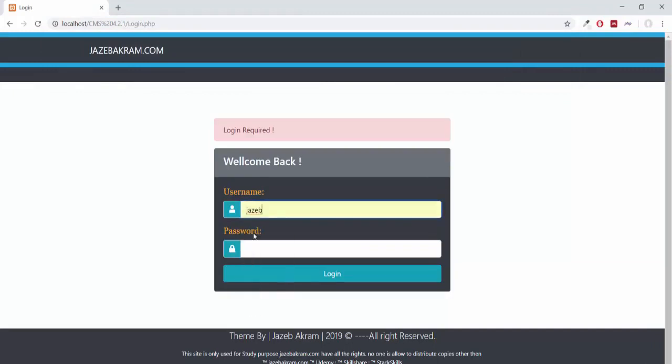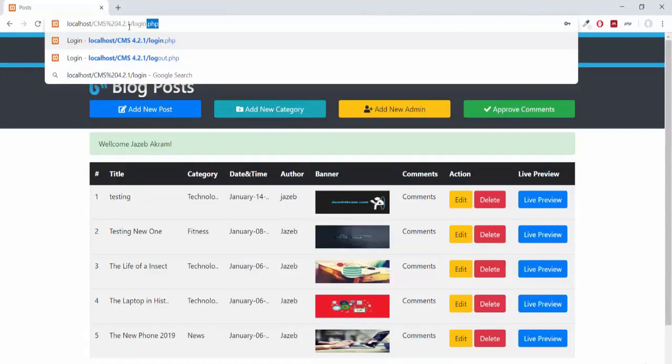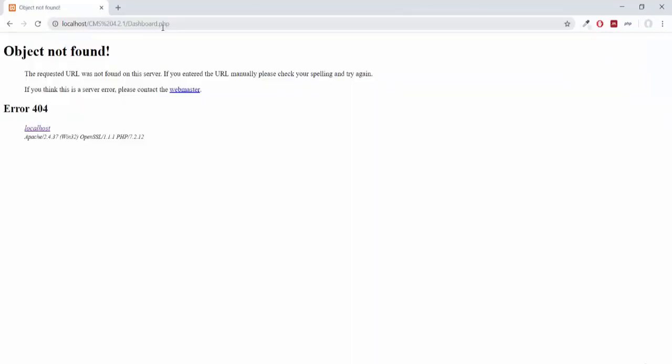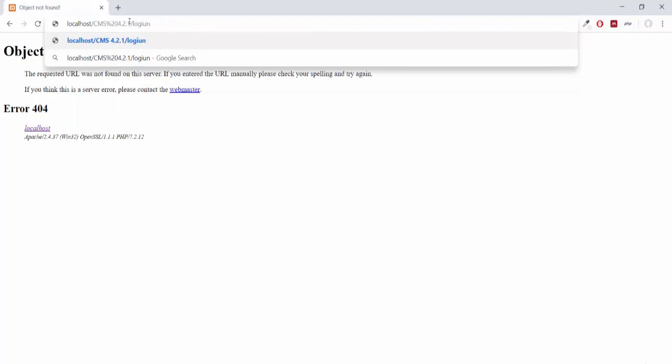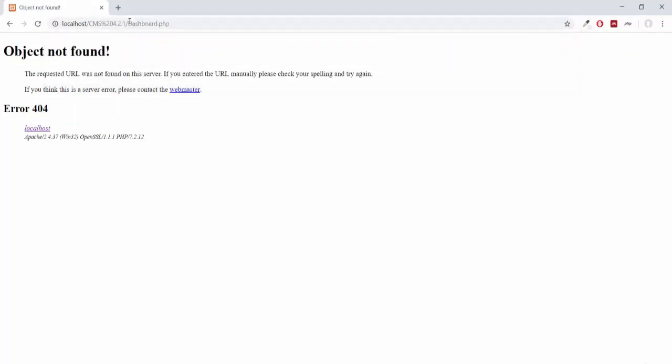Giving my username and password, I'm on my posts page. Now if I try to go into my login.php page, see, I'm being redirected to the dashboard.php page. Let's do it one more time. Login.php. Now I'm not able to access my login page anymore until I log out.